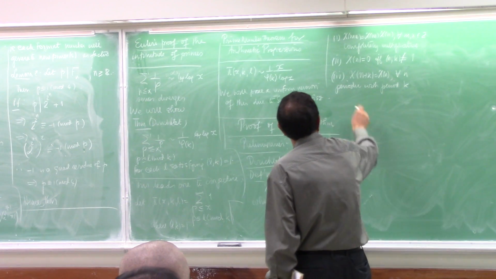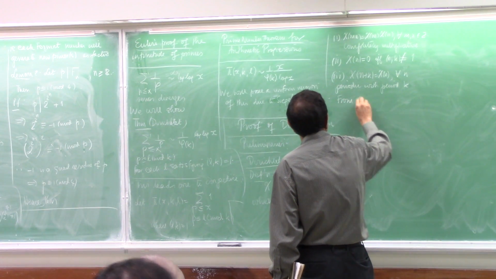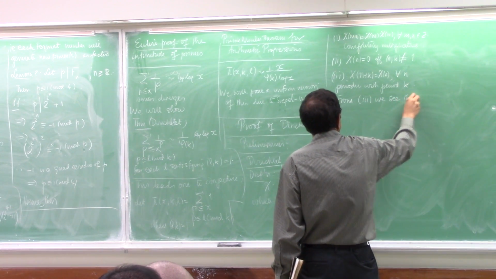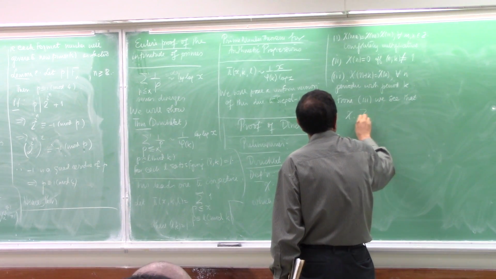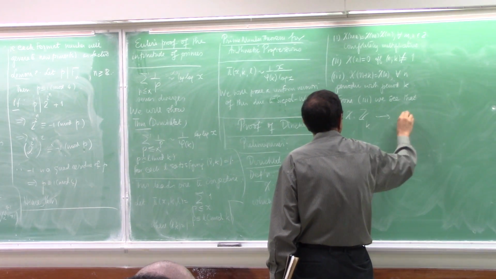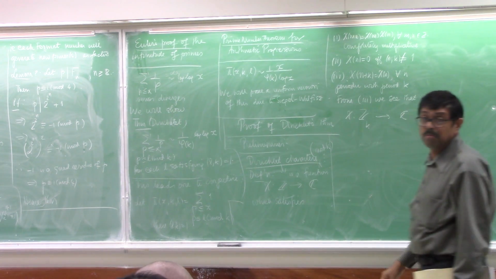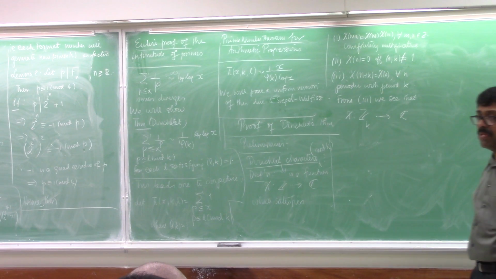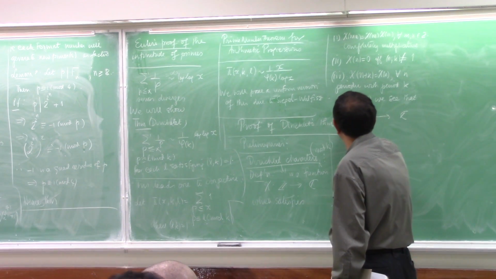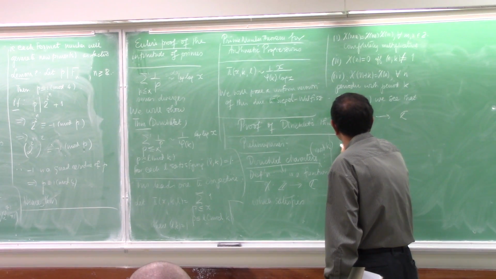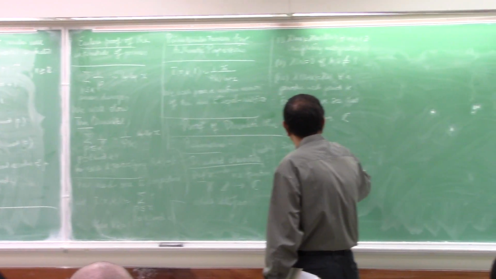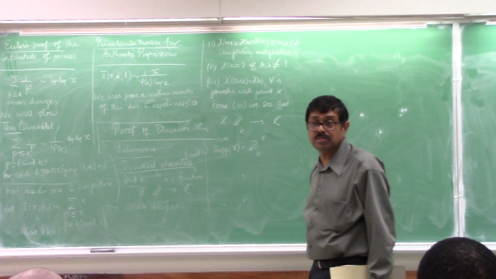So from 3 we see that chi can be considered as a mapping from all residue classes modulo k to the complex numbers, but the support of chi is in the reduced residue classes mod k. The support of chi is the reduced residues mod k.